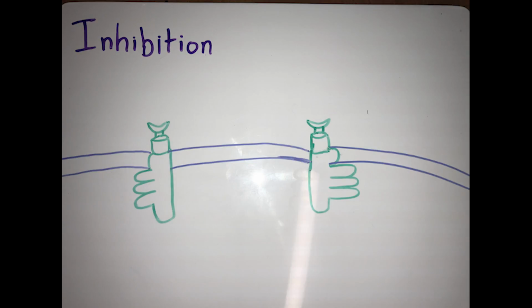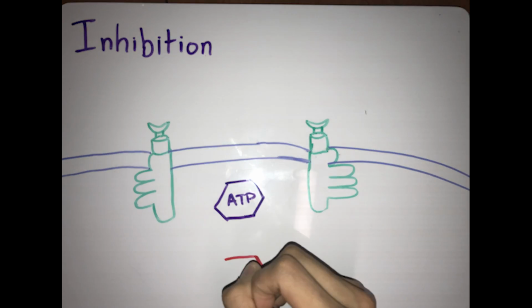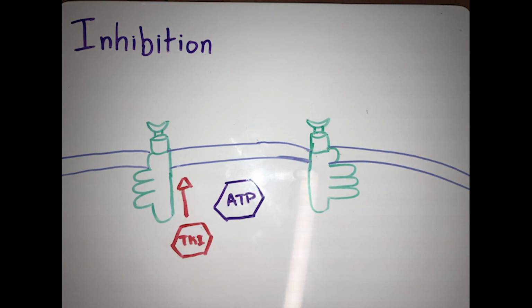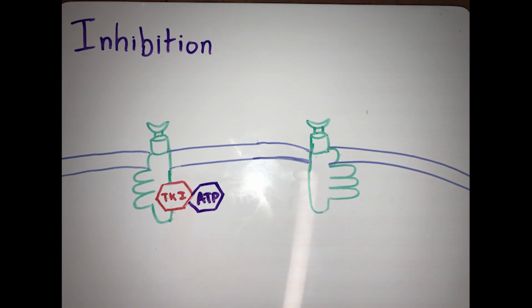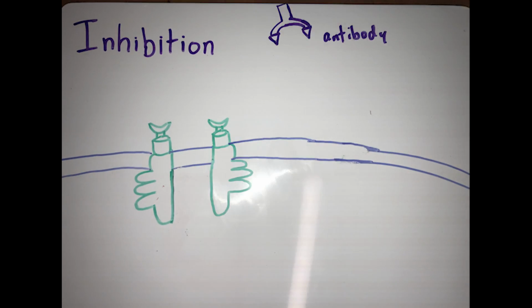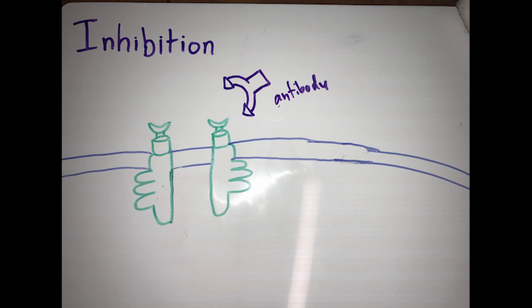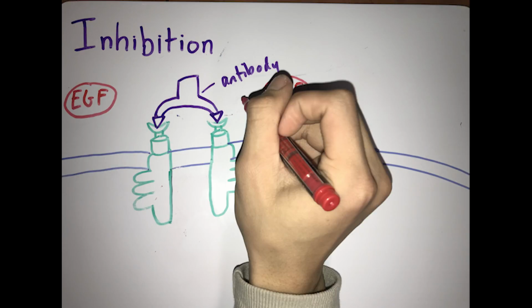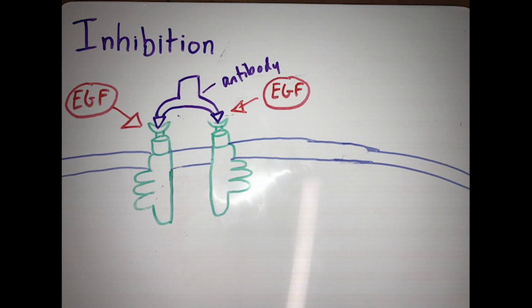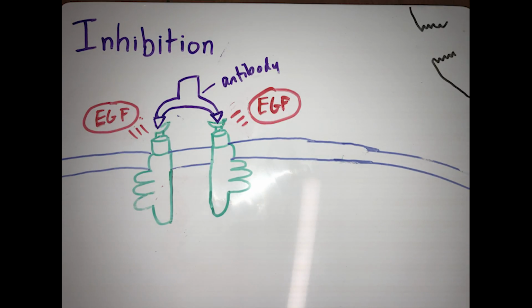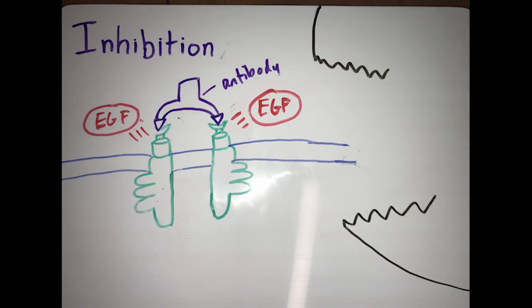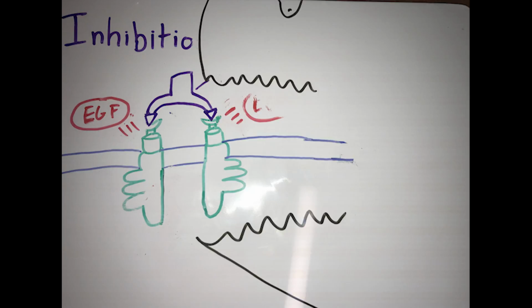Tyrosine kinase inhibitors such as gefitinib are used to treat cancer patients. These inhibitors can block the binding sites for ATP in the intracellular domain of EGFR. EGFR can no longer be phosphorylated. Antibodies can block the binding site for EGFs in the extracellular domain. Without the improper transduction of the EGFR pathway, cancer cells will be unable to reproduce and die.